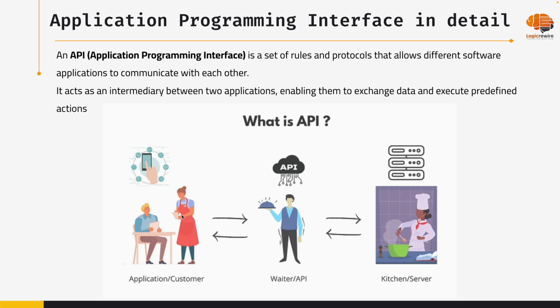Once he cancels, what happens? The API will go to the chef and say, okay, stop, don't prepare that, meaning delete that. Whatever you have prepared, throw that away or delete that. Understood? So that is four operations this API will do. In the entire project you are going to do, everything depends on only four things: either you will get, or you will post, or you will update, or you will delete.